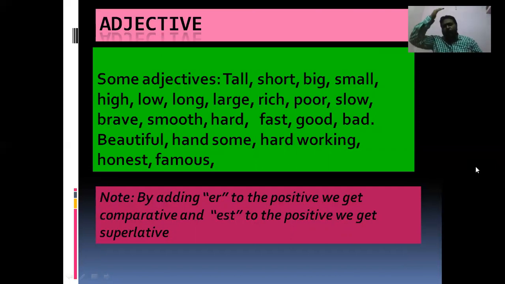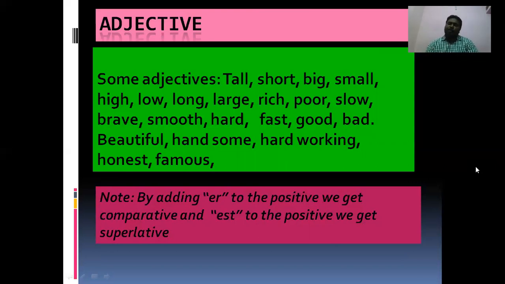Okay, how can we recognize adjectives in exams? Very simple. We get adjectives before the nouns. An adjective always comes only before a noun. Where does an adjective come? Only before a noun. To remember it even more clearly, we have said where adjectives come. We use adjectives in degrees of comparison.